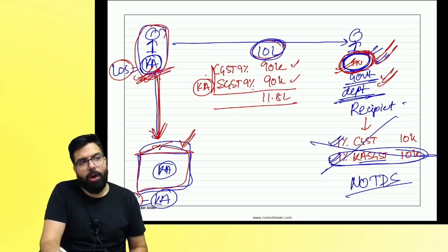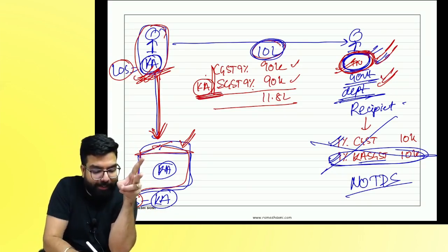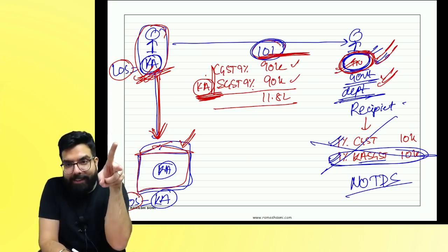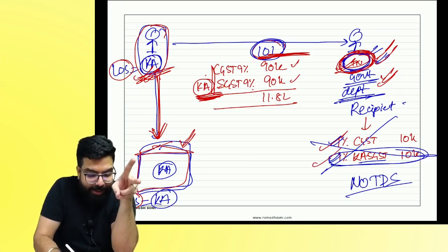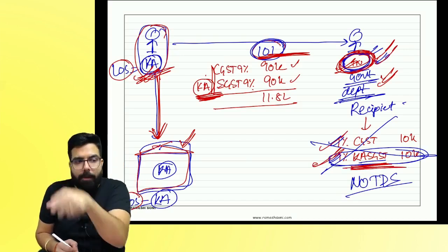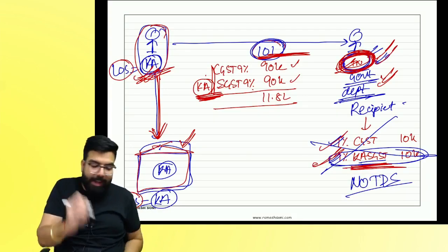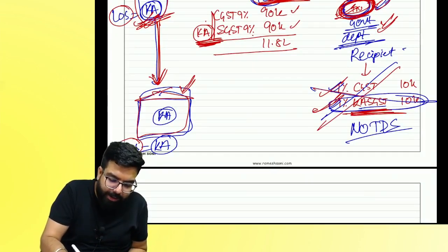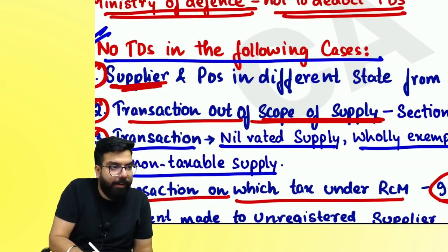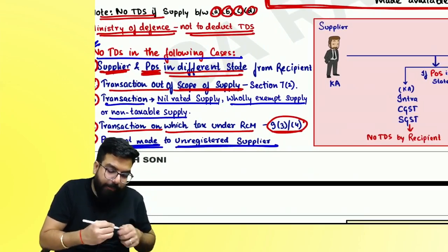Do you think Tamil Nadu government can cut CGST and Karnataka SGST? In the bill, what did I charge? Karnataka SGST, no. So on 10 lakh, they have to deduct CGST and Karnataka SGST. If they deduct CGST and Karnataka SGST, can they deposit Karnataka SGST? Why? Because they are in Tamil Nadu. They can't deposit Karnataka SGST, and hence they will not deduct any TDS.